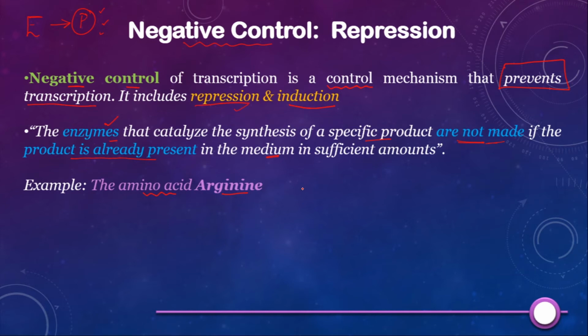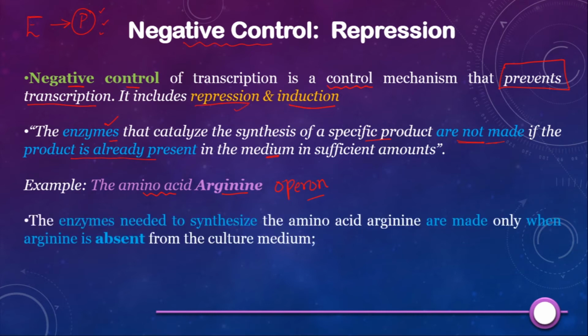Yes or no? In that case, the genes which code for these enzymes need to be blocked to prevent waste of energy and resources. Correct. We will understand this with the help of the Arginine Operon in this video along with an animation. So watch the entire video.